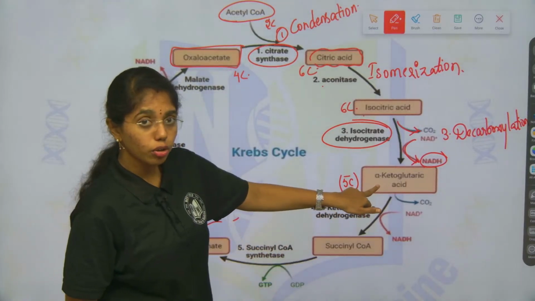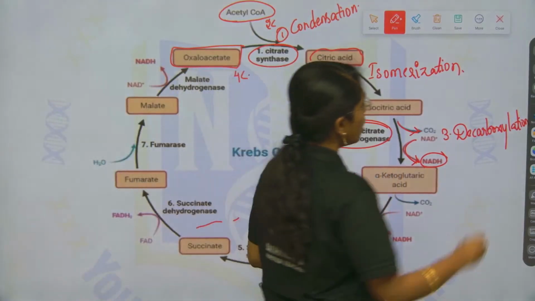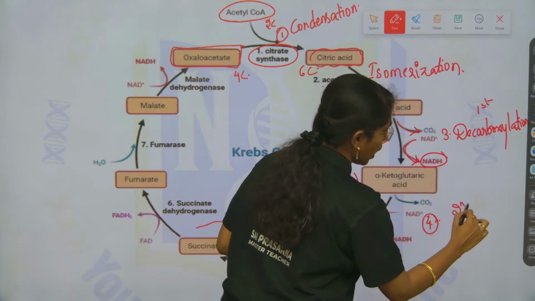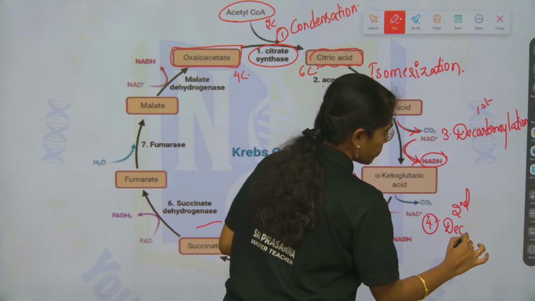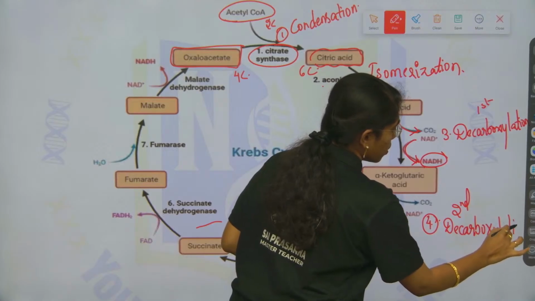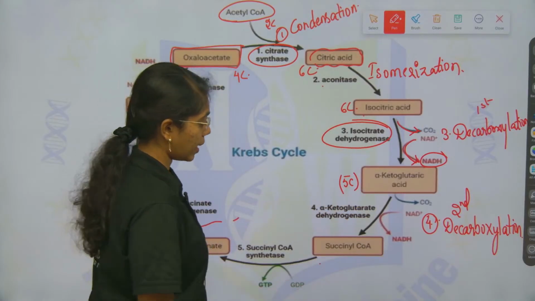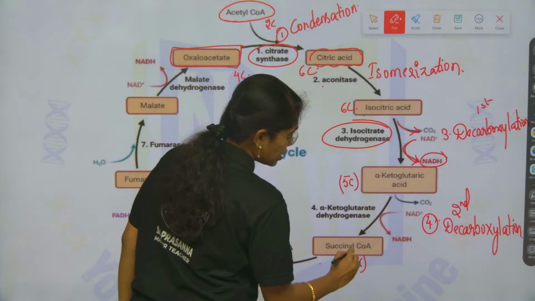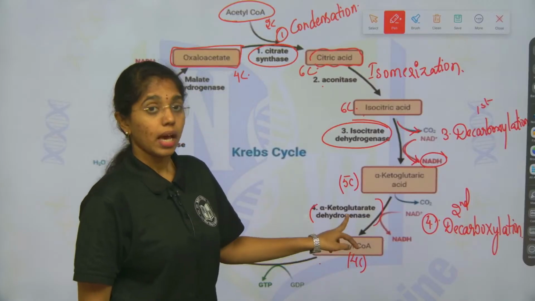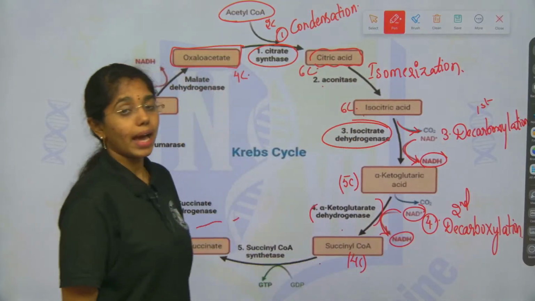Then alpha ketoglutaric acid, which is 5-carbon compound, second decarboxylation will occur here. This is first decarboxylation, and here fourth step, this is second decarboxylation. This second decarboxylation, where 5-carbon compound, that is alpha ketoglutaric acid, is turned to 4-carbon succinyl-CoA by the enzyme alpha ketoglutarate dehydrogenase. Here also NAD plus is reduced to NADH.